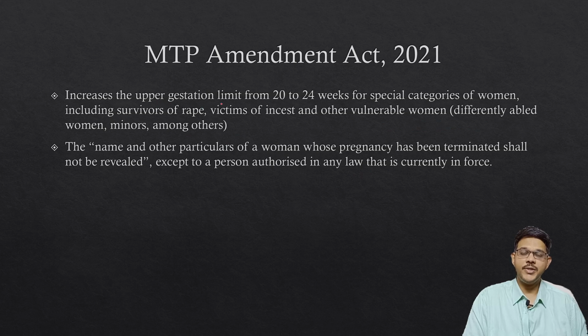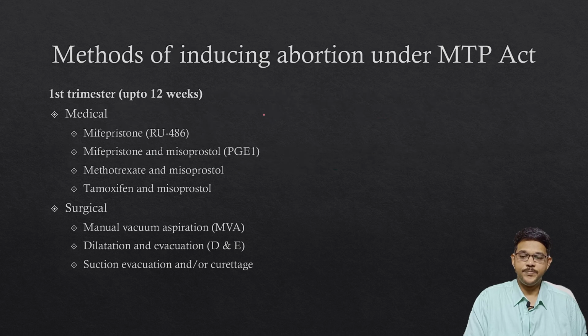Then there is an increase in the upper gestation limit to 20-24 weeks for special categories of women, including survivors of rape, victims of incest, and other vulnerable women like differently abled women and minors. So between 20-24 weeks, abortion can be done under these special categories. The name and other particulars of a woman whose pregnancy has been terminated shall not be revealed to anyone except persons authorized in any law then currently in force. Other than that, the name should not be revealed to anyone.